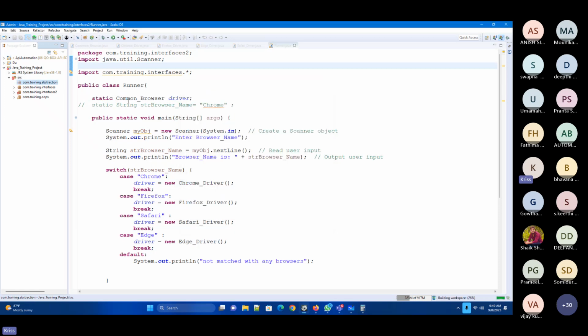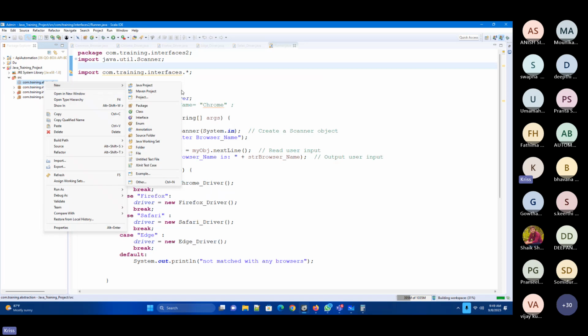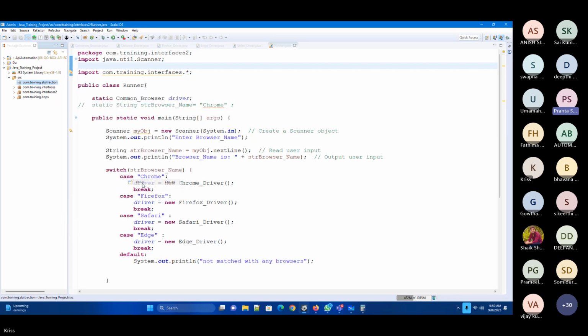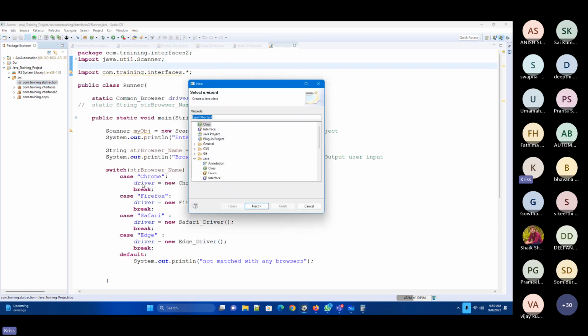Okay, I created a package of abstraction. Now let me create one particular abstract class file. How do I need to create an abstract class? Here I have the class and the interfaces. Now how do I need to create that? Sir, we need to create the class first, then define it as abstract. Let's see that. Let's give that abstract.